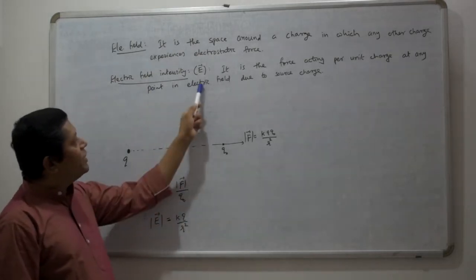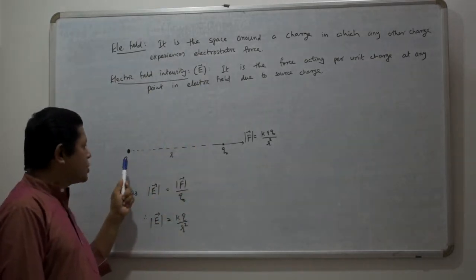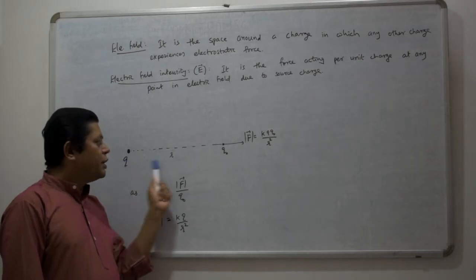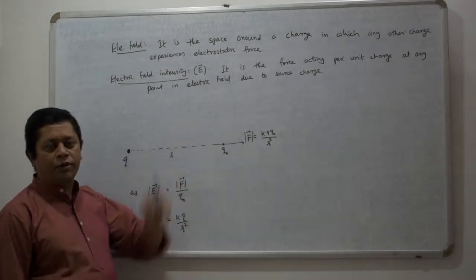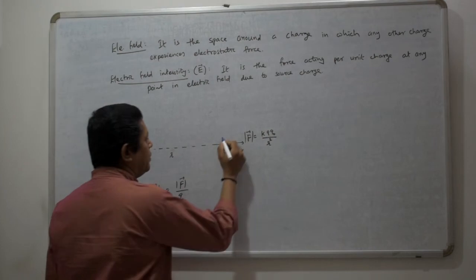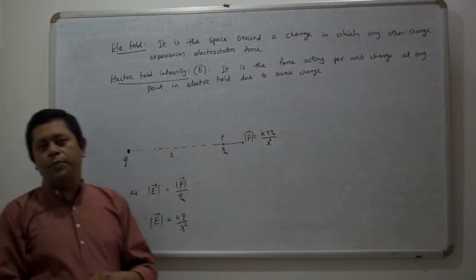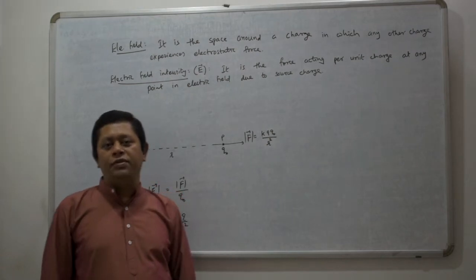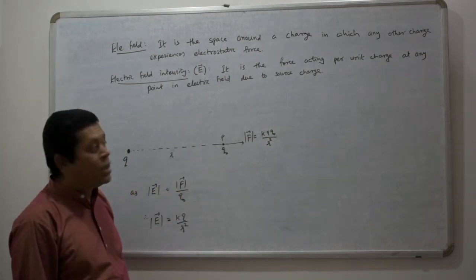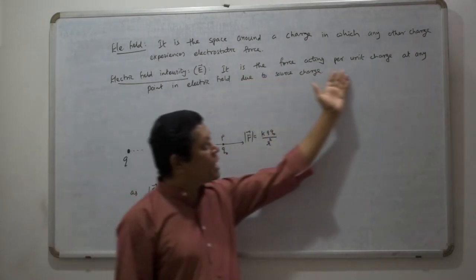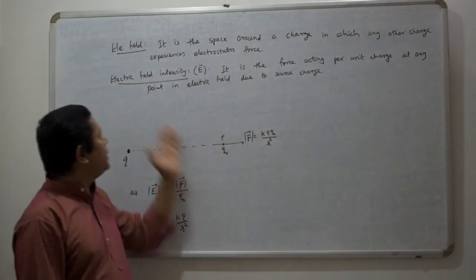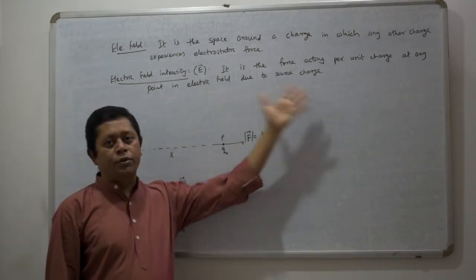So electric field intensity at any point: suppose there is a charge q, and a point P is at a distance r from this charge q. At point P, if you want to find electric field intensity, it is defined as the force acting per unit charge at that point in the electric field due to the source charge.